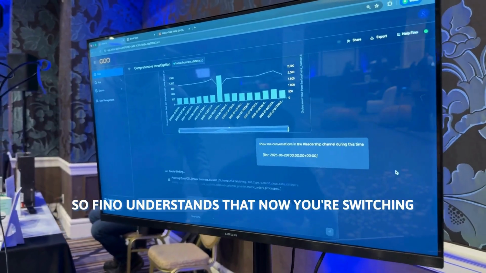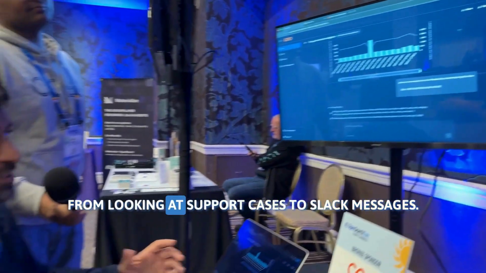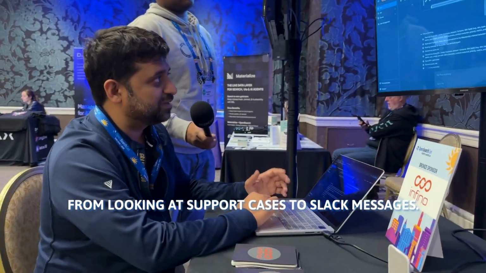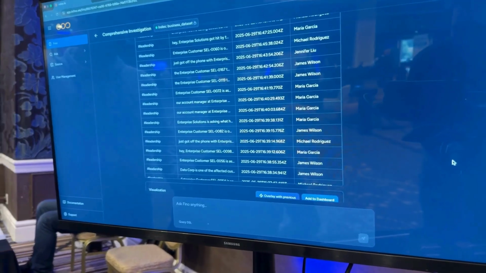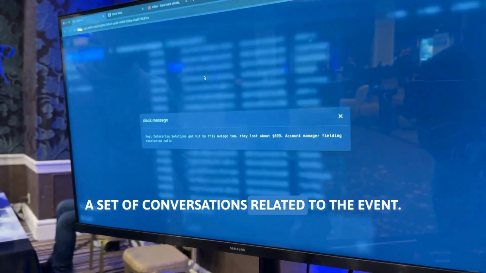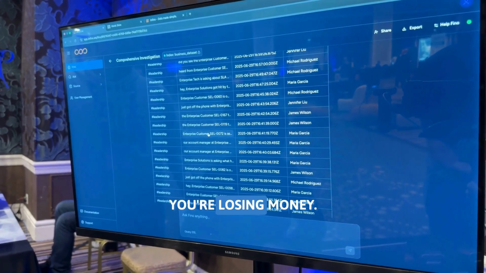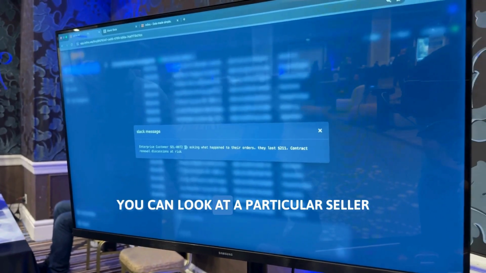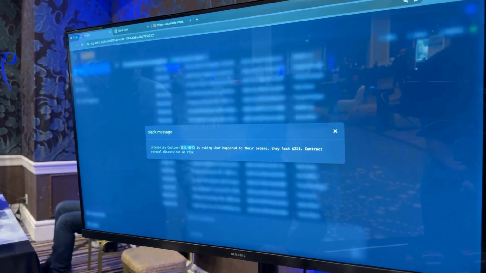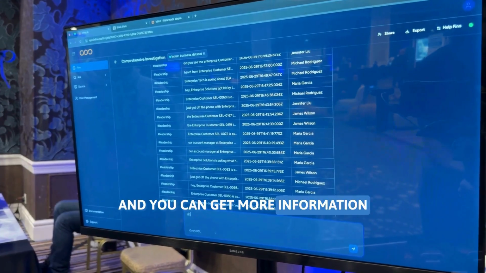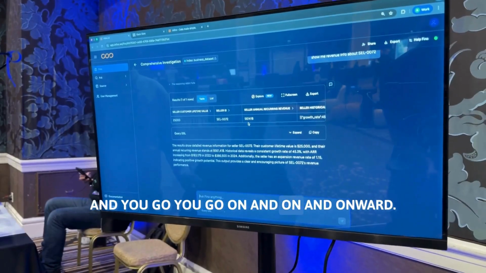So Fino understands that now you're switching from looking at support cases to Slack messages. And here you can see a set of conversations related to the event. There's some outage, you're losing money. You can look at a particular seller and you can get more information, and you go on going onward.